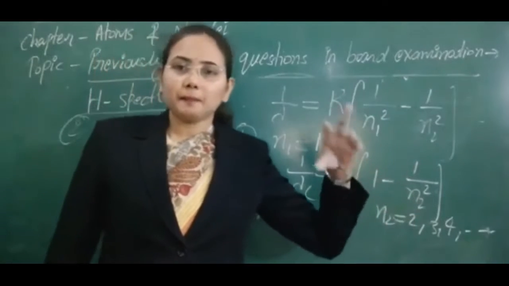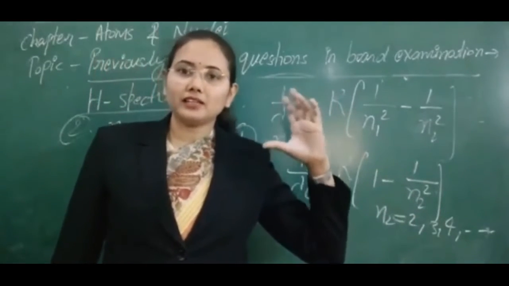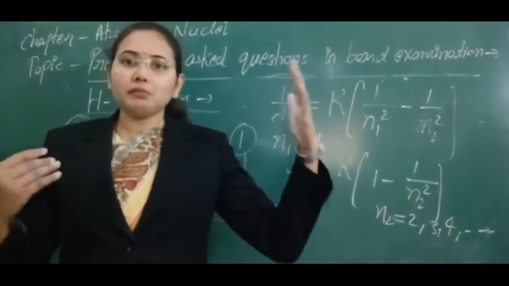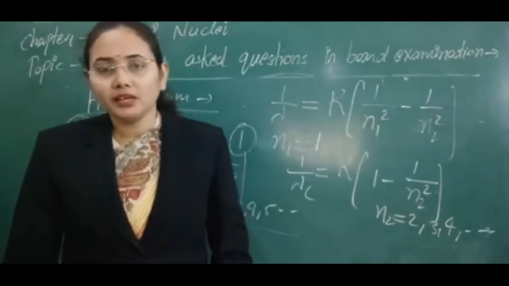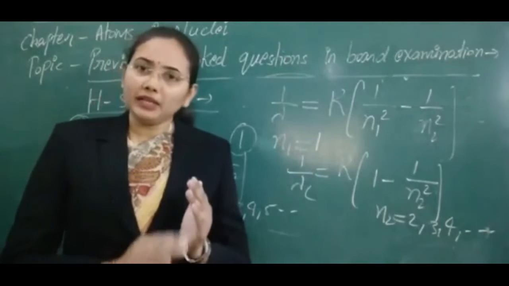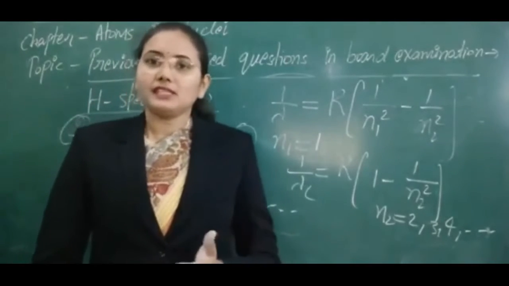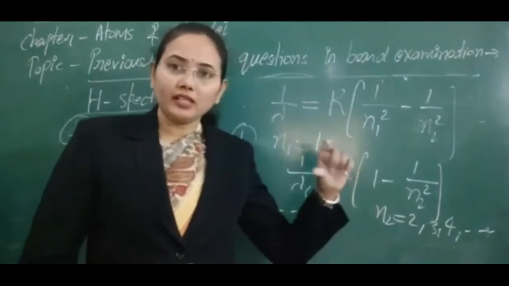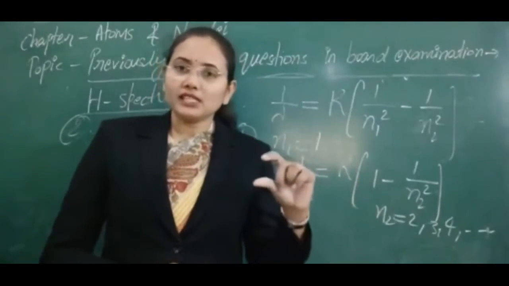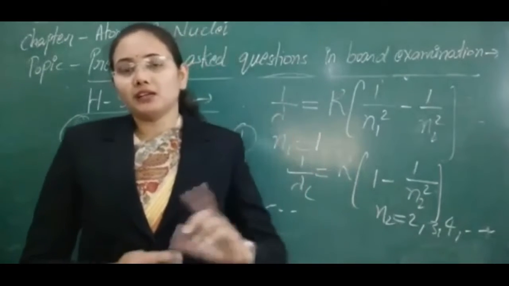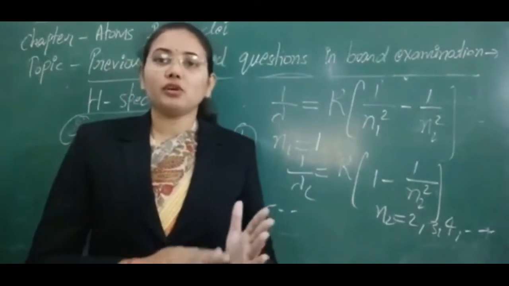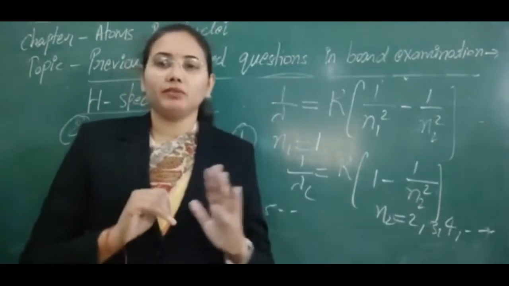The reason is that if an electron is making transition from infinite to n equal to 1 state, then maximum energy will be emitted from there. Means frequency will be maximum, and if frequency is maximum, then wavelength will be minimum. And for n equal to 2 to 1 state, frequency is minimum, so wavelength will be maximum. So we can calculate maximum or minimum frequency, or maximum and minimum wavelength.